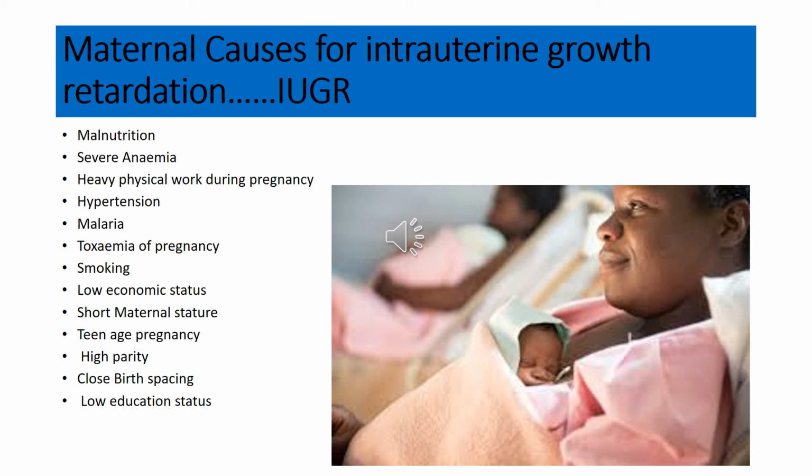or some mothers who are severely anemic, or they are suffering from certain diseases like hypertension, any sort of toxemia or malaria, or some mothers who smoke, or especially those who belong to the lower socioeconomic class and have high parity and very close birth spacing. So these are the important factors which cause intrauterine growth retardation in mothers.